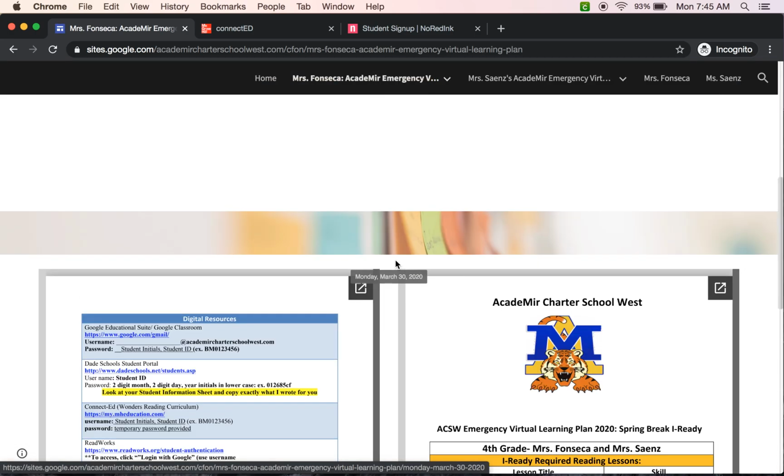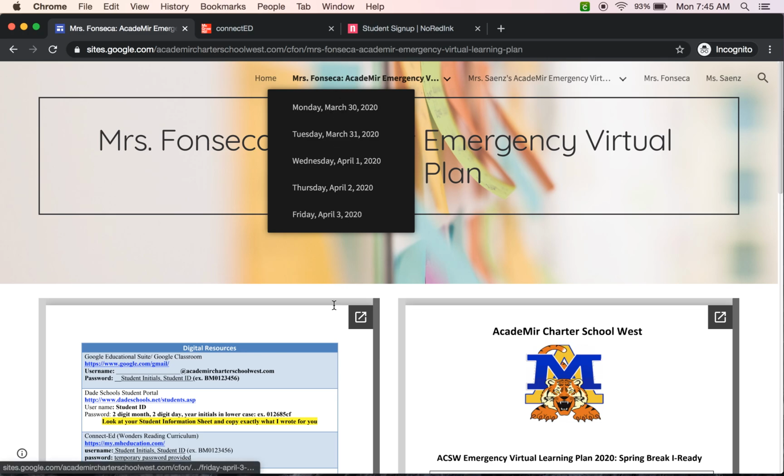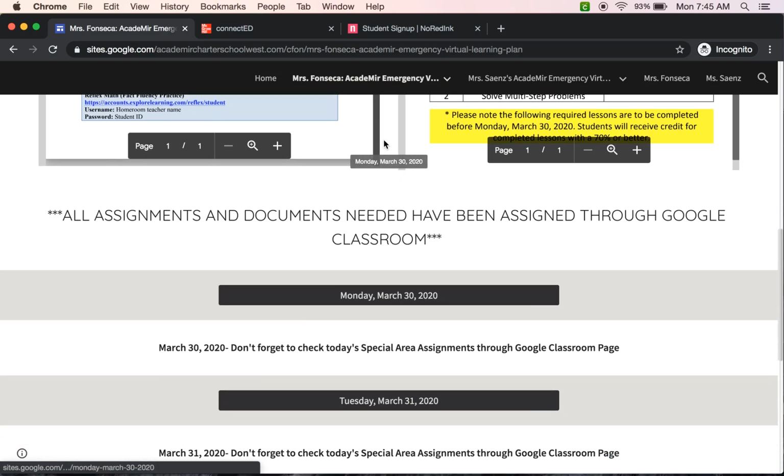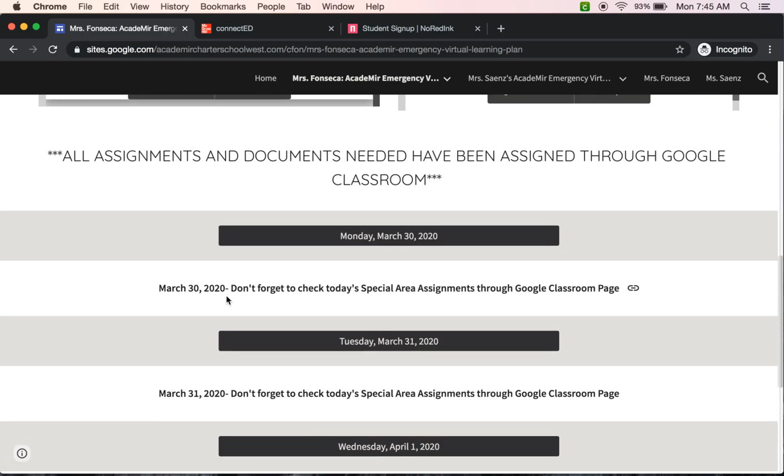Okay, and then here, if you click here instead of each of the dates, it's just going to take you to the page, and you can click on the dates from there. And then it just tells you today, don't forget whatever you need to do. Don't forget to check today's special area assignments through the Google Classroom page, and do not forget to check Miss Science's stuff, so that you get to do your math, science, and social studies. So again, you should have a total of about an hour and 30 minutes worth of stuff to do. And some of that isn't really even stuff to do. It's more like watching some videos. So just make sure you're watching those videos every day.